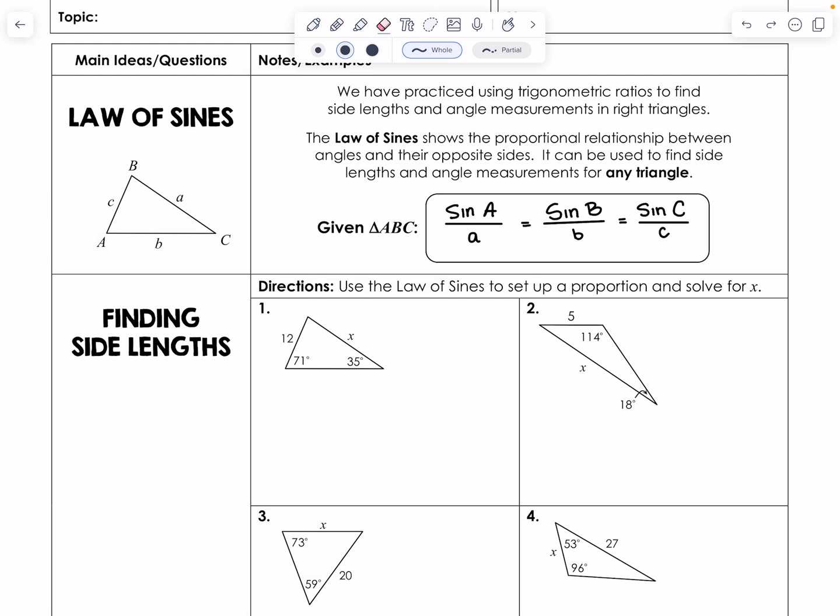Okay, hi everyone. This is the last packet in Unit 7, first video for this packet. So we are going to open up with something called Law of Sines.